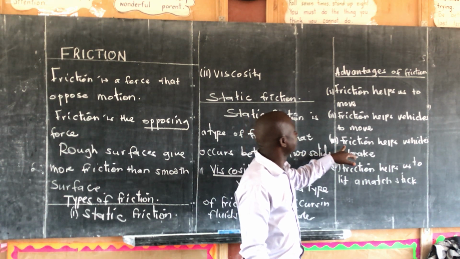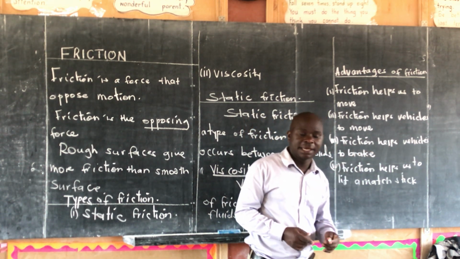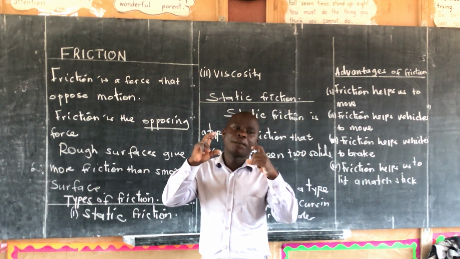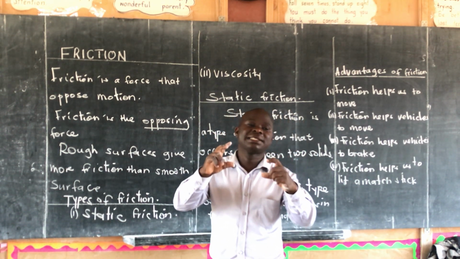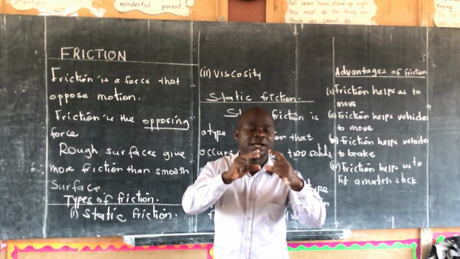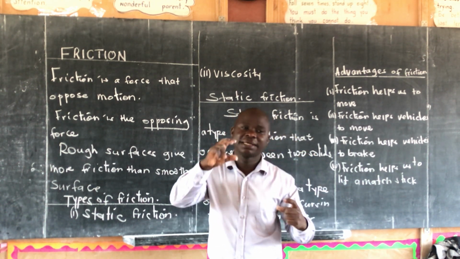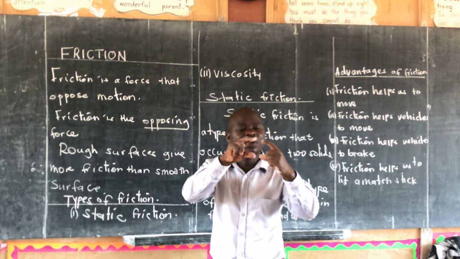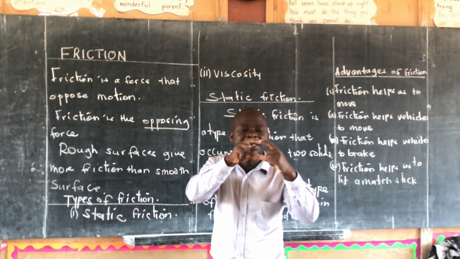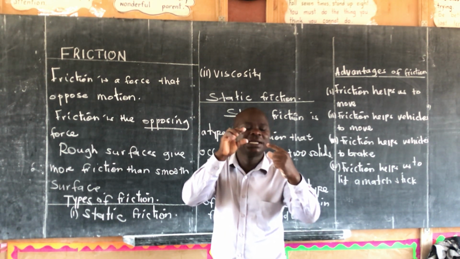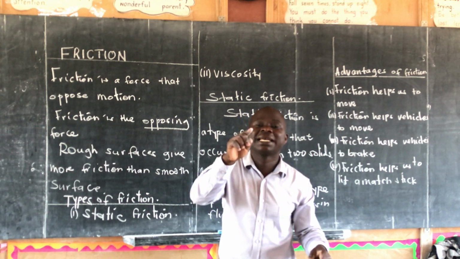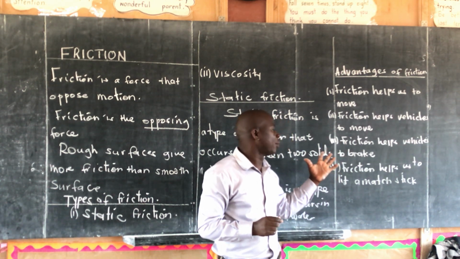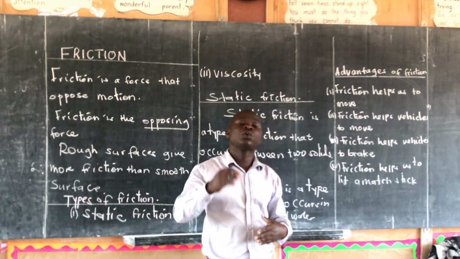Then friction helps vehicles to brake. When you look at the tire of a car, there are two pads. These pads hold the wheel. There is a wheel and the two pads. For a car to stop, these two pads hold the wheel to increase friction. When these two solids are together, the car stops. It means it is friction that enables a car or a vehicle to brake.